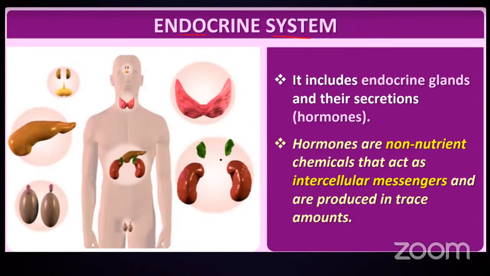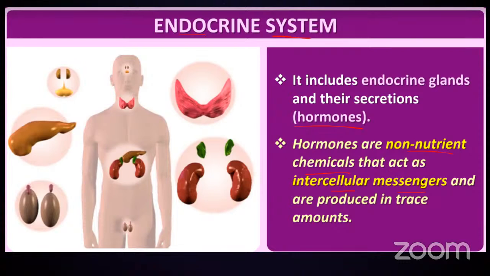So what do they secrete? Endocrine organs secrete hormones. And what are hormones? Hormones are, by definition, non-nutrient chemicals that act as intercellular messengers. When these hormones are produced, they act on the membranes of the cell and create a message within the cell, thereby communicating among similar types of cells.